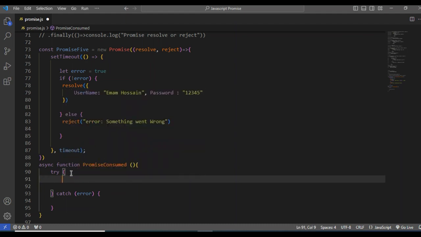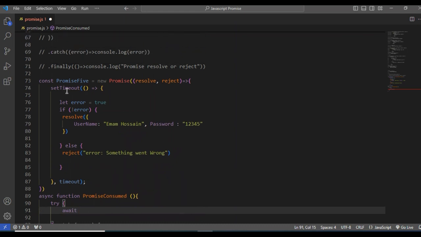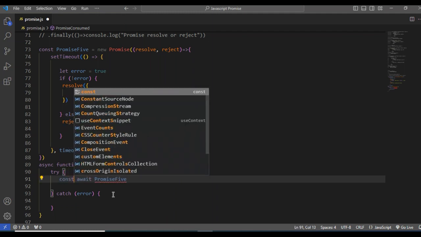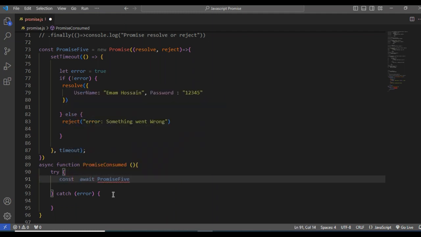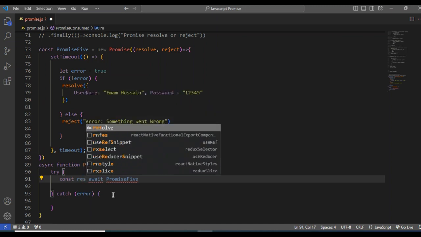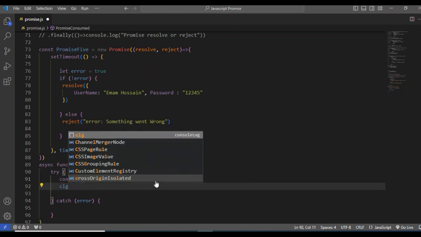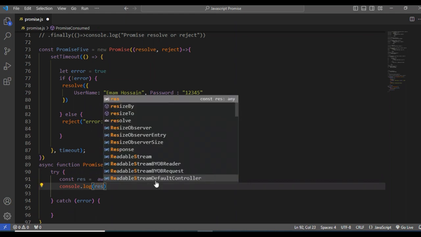Let me show you exactly how this works. When we use async, we need await. We have to wait. Why? When we declare a variable, we have to wait for this function to render. Am I right? Now I want to store this await in a variable. The name will be response. If I console log res, what will happen?